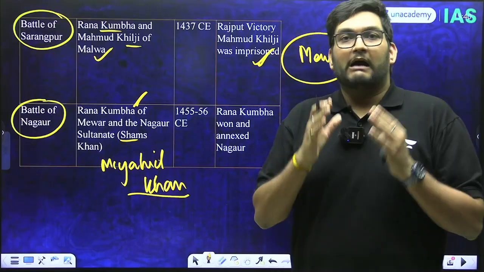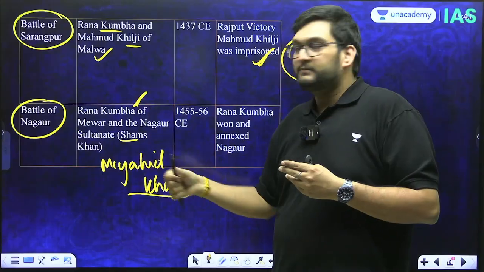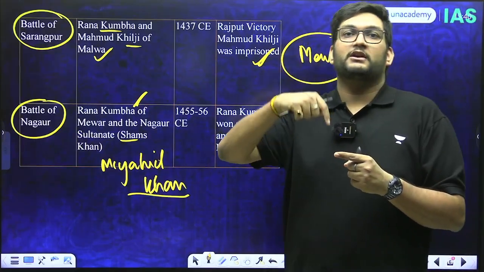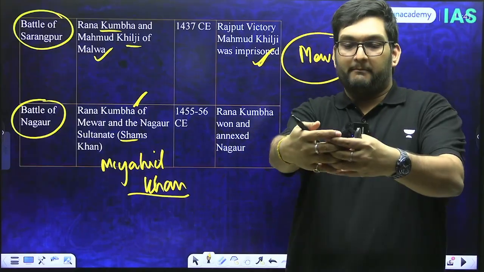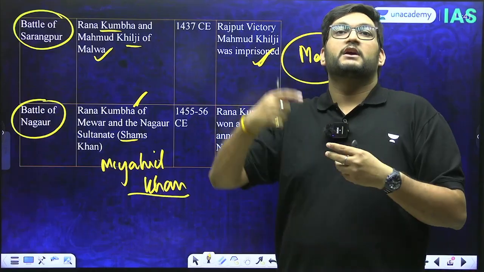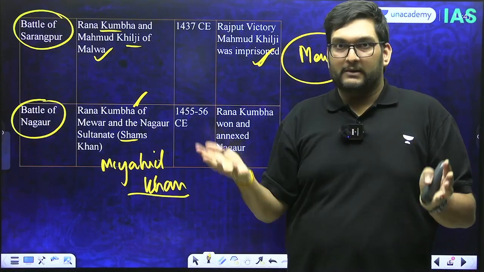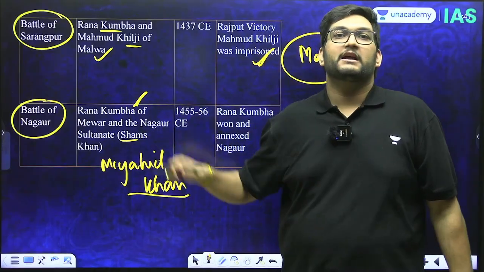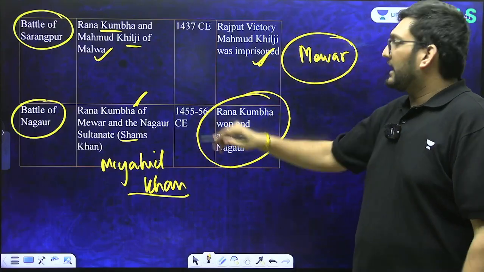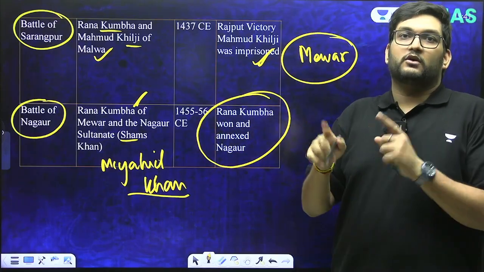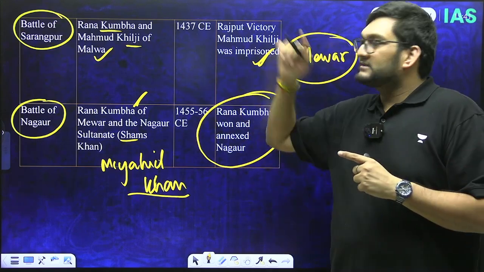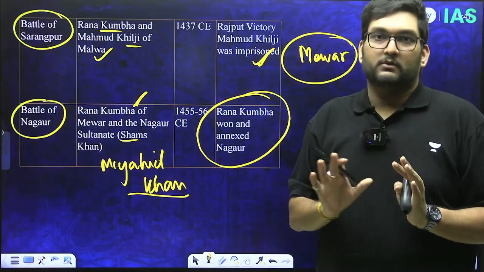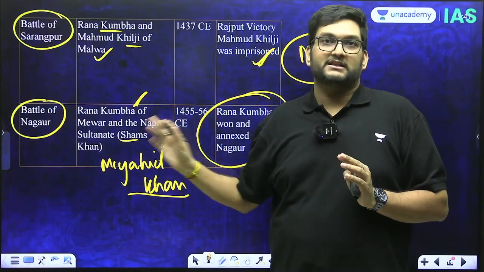and I will help you have an influence in Nagaur. However, though Ranakumba helped Shams Khan and Shams Khan won, what happens is, once Shams Khan is installed as the ruler, he will not remove the battlements and the fort expansion which Ranakumba had asked for. So he will now become oversmart, and under that, now Ranakumba is going to defeat Shams Khan and annex the whole Nagaur sector. So this is basically because of the oversmartness of Shams Khan. This is because of an assassination. These two battles, Sarangpur and Nagaur, are not talked about too much. First, second battle and Chandavar still people know.